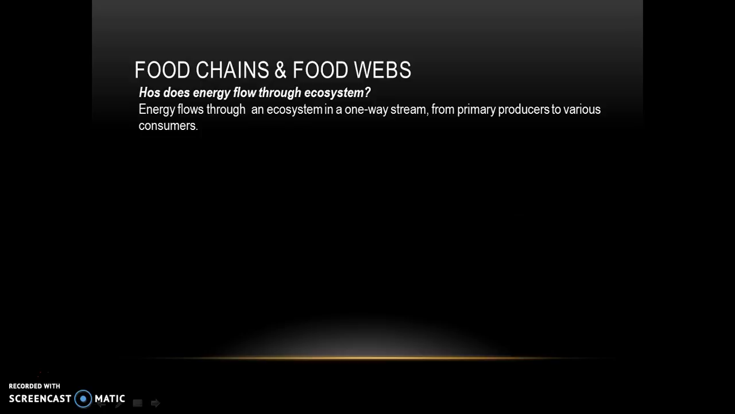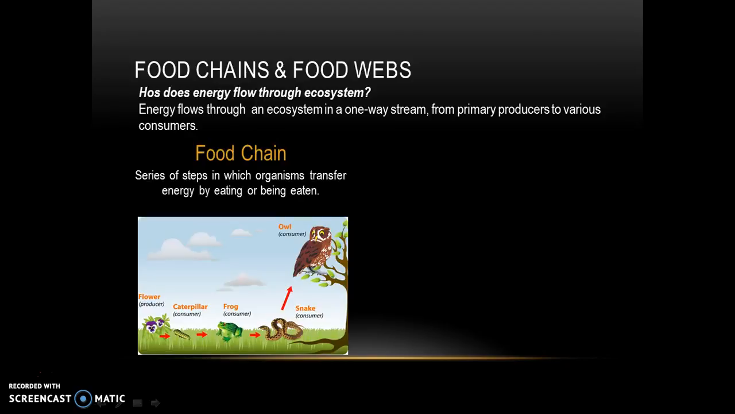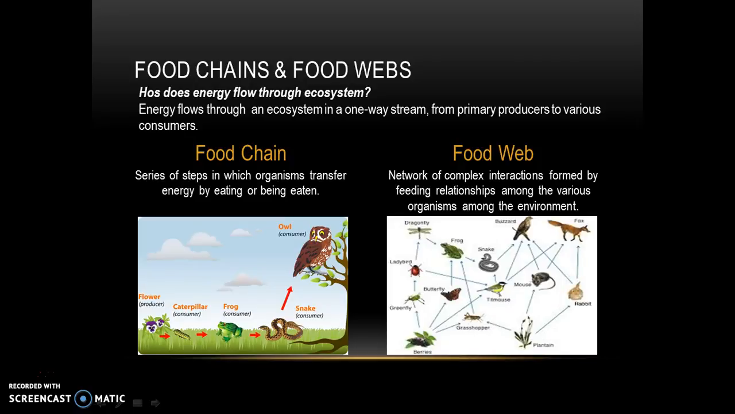Chapter 3.3. Food chains and food webs. How does energy flow through an ecosystem? Energy flows through an ecosystem in a wide stream, from primary producers to various consumers. Food chain. It is a series of steps in which organisms transfer energy by eating or being eaten. Then we have the food web. That is a network of complex interactions formed by feeding relationships among the various organisms in the environment.